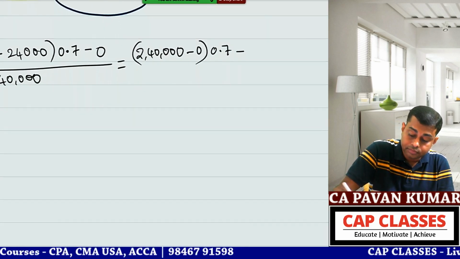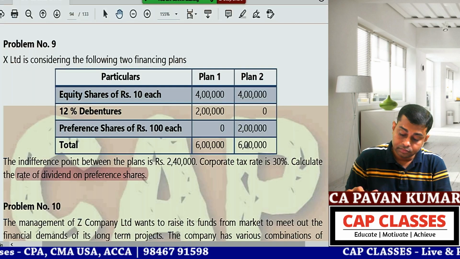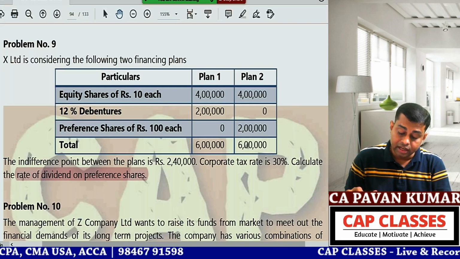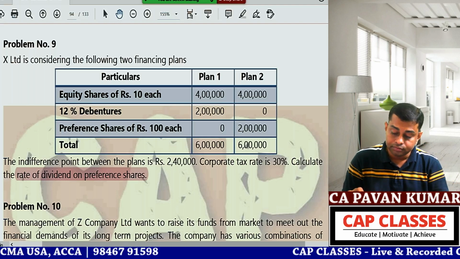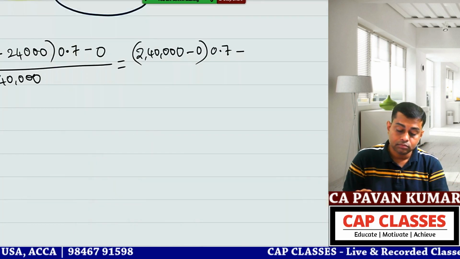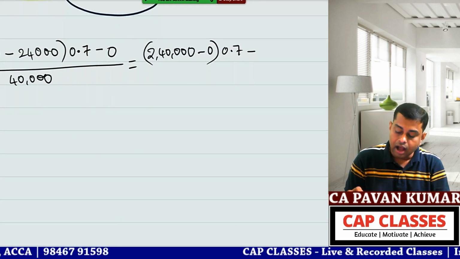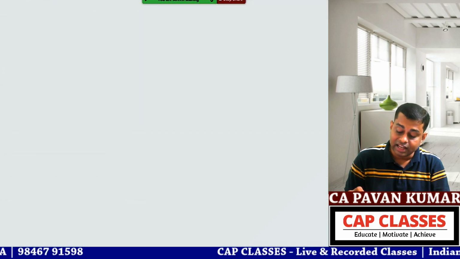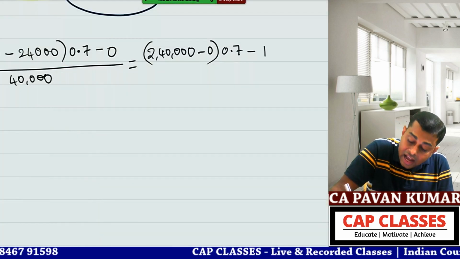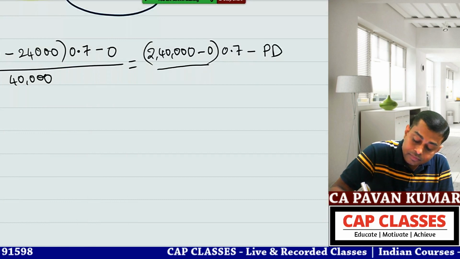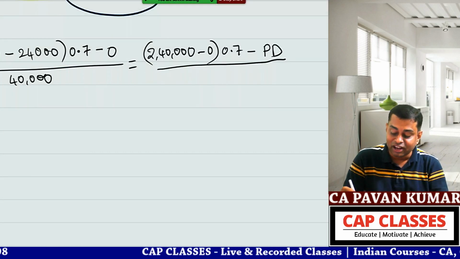Sir, for preference shares, they have not mentioned the rate, so we have to find it out. But in the first plan it is 0. Yes, but in the second plan, they have not given the rate. We have to find it out. If that is the case, we'll write that as PD only. Then that will be the balancing figure.